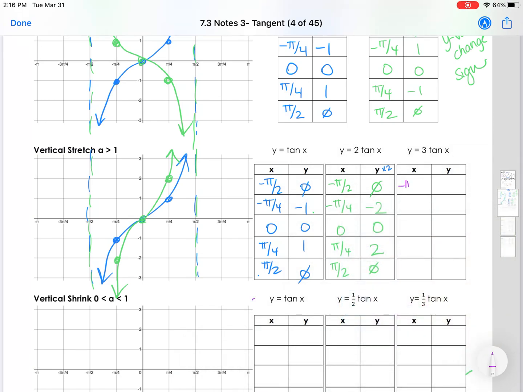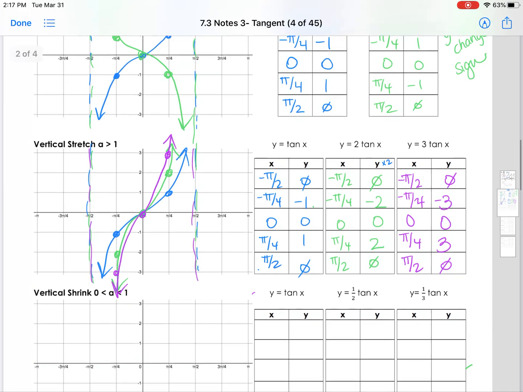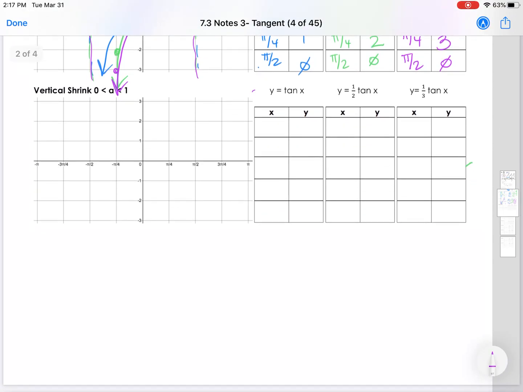Okay. And then very similarly with the 3, we are going to multiply the y value by 3 instead of 2 this time. So other than that, x is staying exactly the same. It's just a vertical stretch. So undefined is still undefined. Negative 1 times 3, 0 times 3, and 1 times 3. And see how it's stretched.